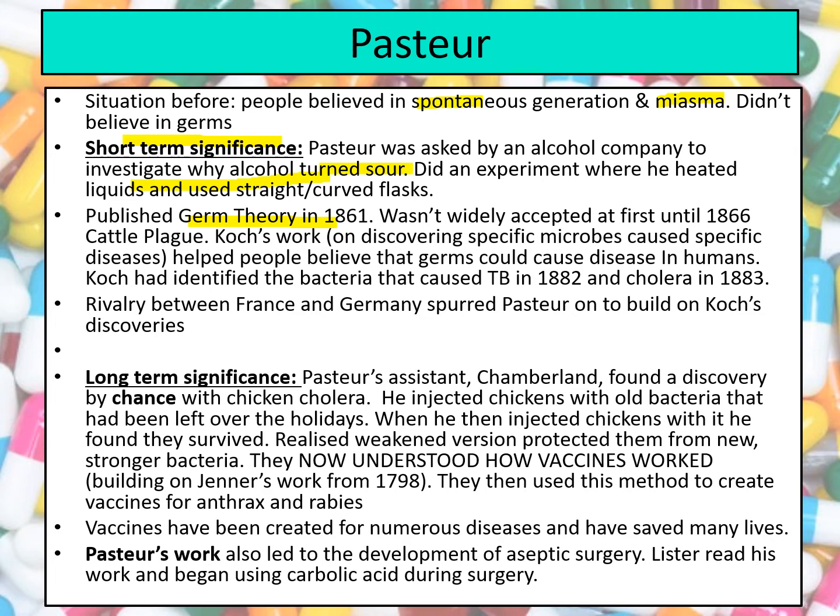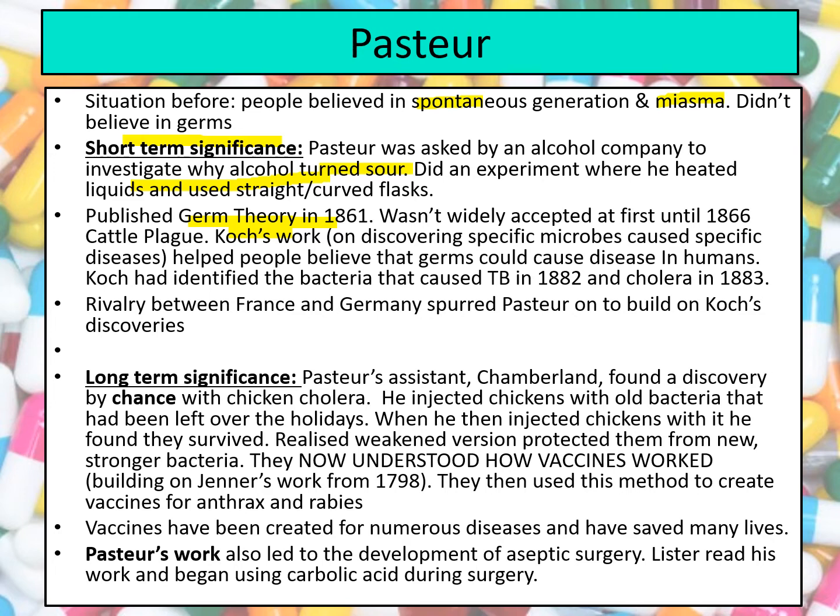There's also the work of Robert Koch that you have to know about, because he was really important in getting people to listen to Louis Pasteur, despite the fact that there was a lot of rivalry between them. Now, Robert Koch is known as the father of modern bacteriology because he discovered specific microbes. Louis Pasteur thought that all microbes, all germs were the same, but Koch actually discovered that there were specific microbes that cause specific diseases. For instance, he found and isolated the bacteria that caused the disease of anthrax, and then he proved it was that particular bacteria that caused it by injecting it into 8 healthy mice.